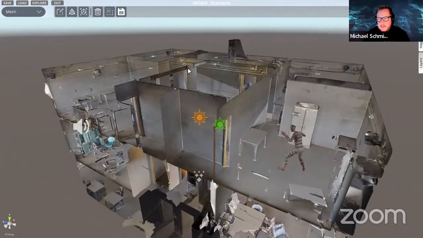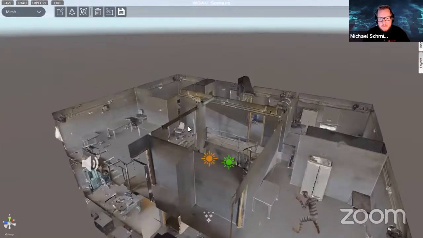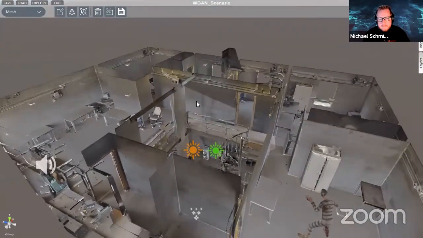So what you see on the screen now, which I'm interacting with a mouse and a keyboard, is our designer panel built into RSET. So if you are a user of RSET, and you've got your scan loaded in, then all these tools are available to you as well. There's quite an extensive subset available, and I'll just showcase a few of the most popular ones.